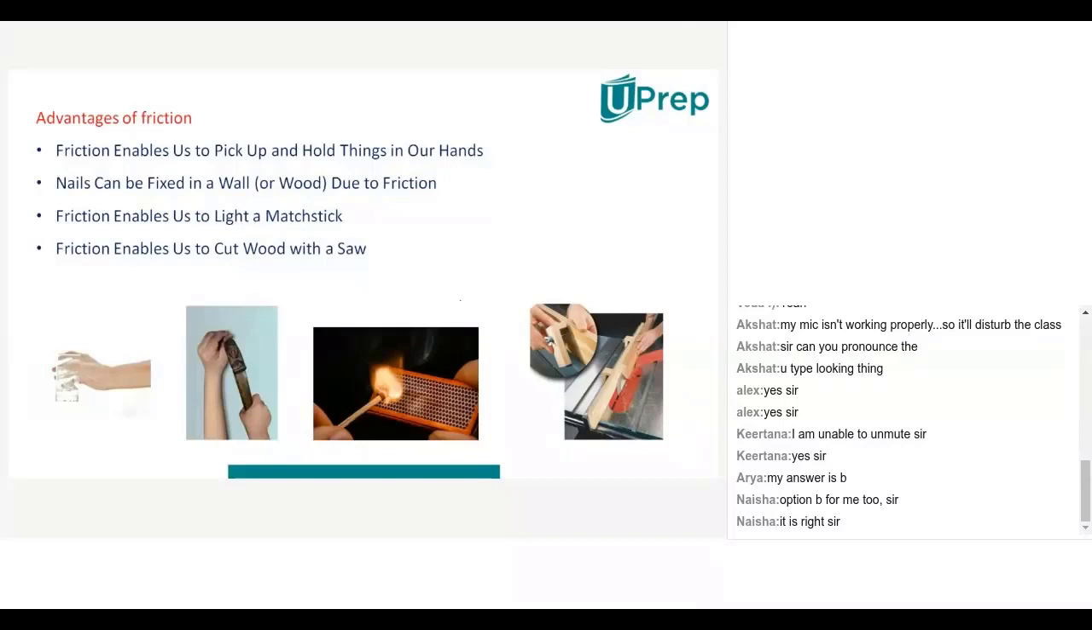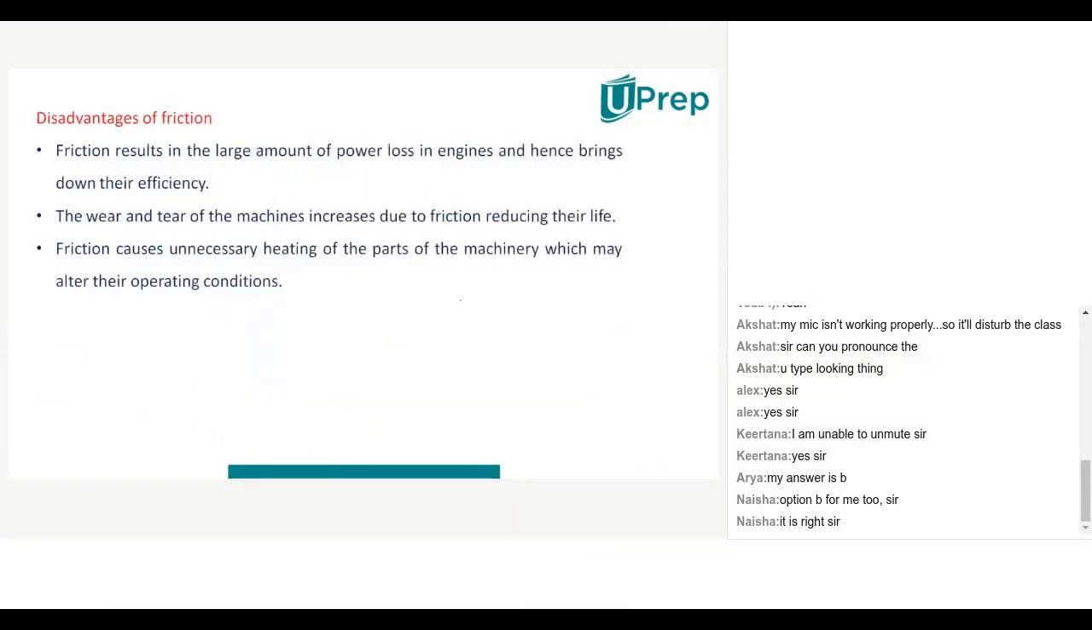Okay. Now frictional force enables us to pick up or hold things in our hand. Nails can be fixed in a wall due to friction. Friction enables us to light a matchstick. Friction enables us to cut wood with a saw, and that machine with sawtooth works on the basis of friction only. So all these are possible only by friction. Without friction, we can't imagine our life. Because of friction only, we are living on the earth.